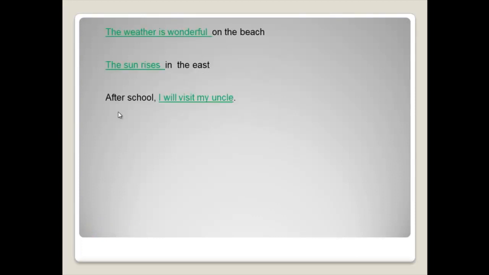Let's have more examples. You will find in these sentences a clause and a phrase. The weather is wonderful on the beach. Where's the clause in this sentence? The weather is wonderful. The weather is the subject and is wonderful is the predicate, so this is the clause. On the beach, there's no subject and no predicate, so this is called a phrase.